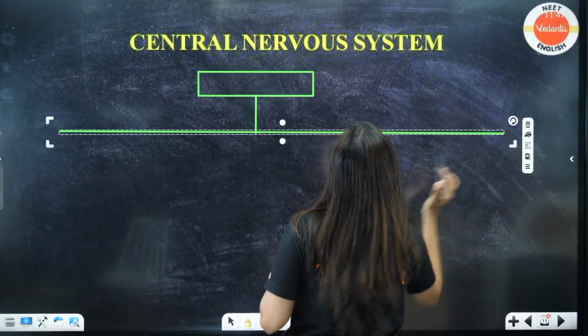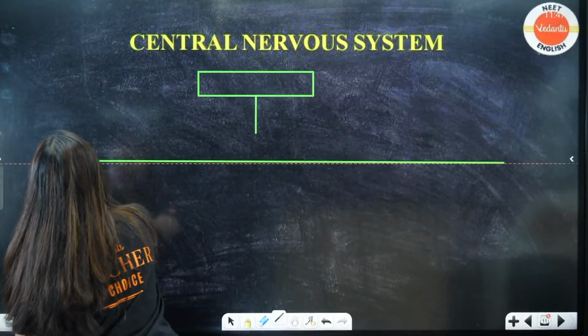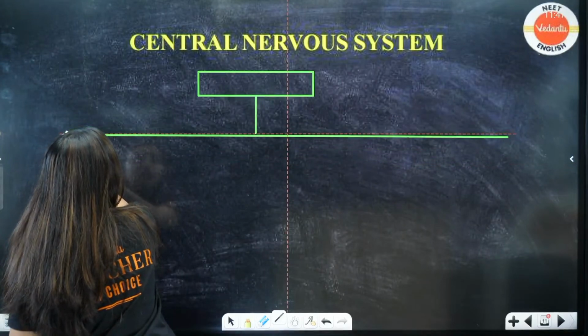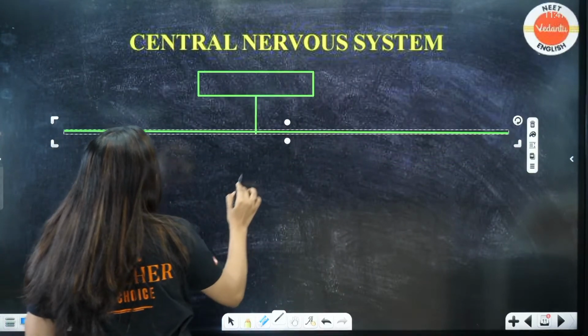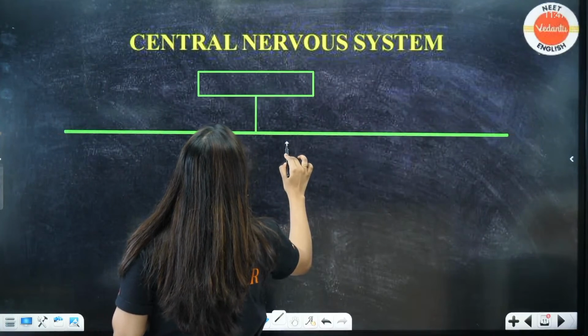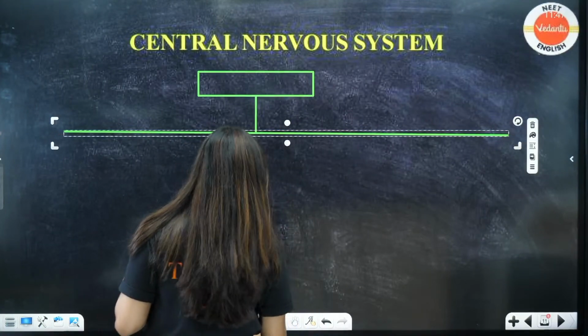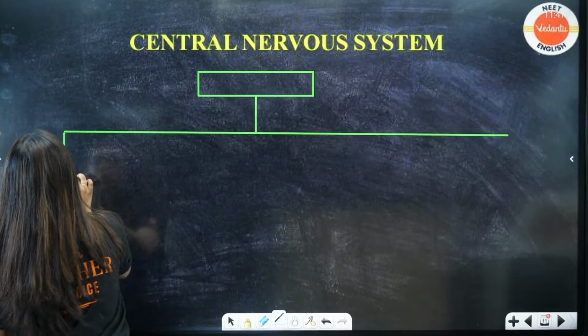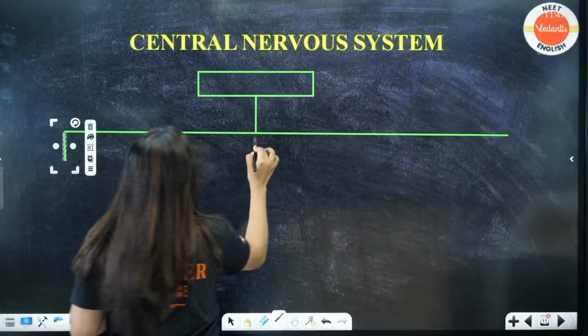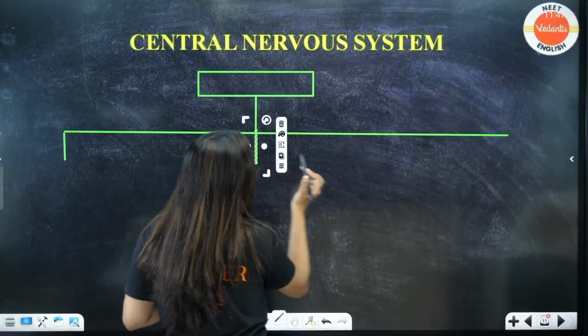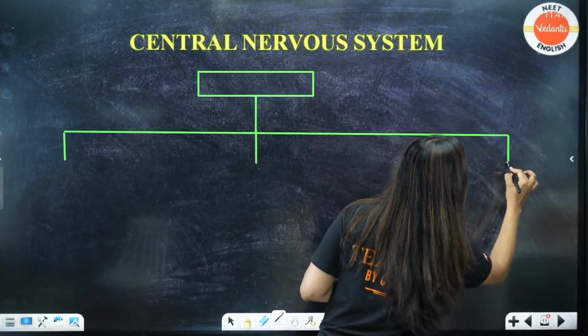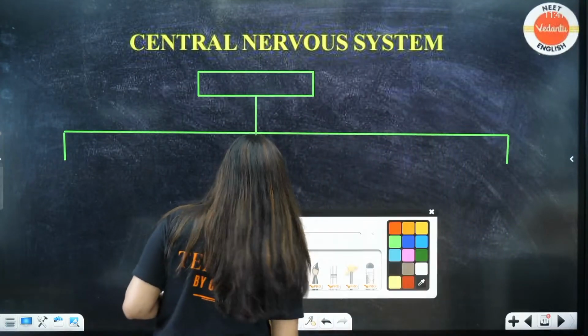In the central nervous system, only the brain is discussed, because the spinal cord you have already understood a little in your locomotion and movement chapter. So: forebrain, midbrain and hindbrain.